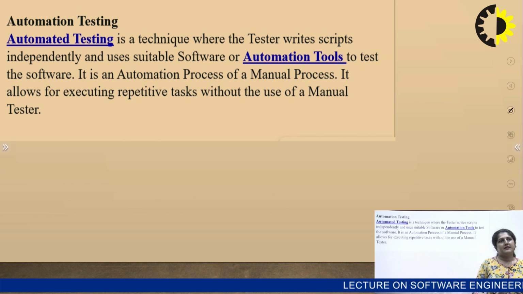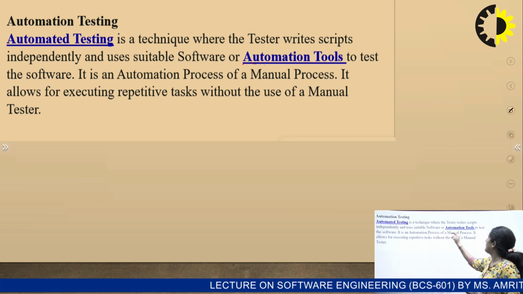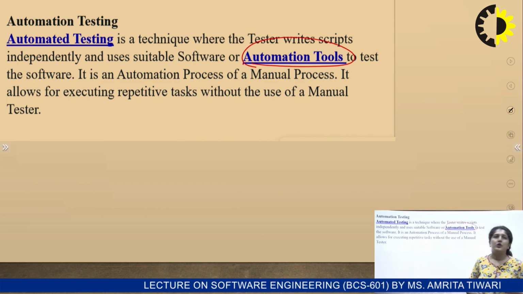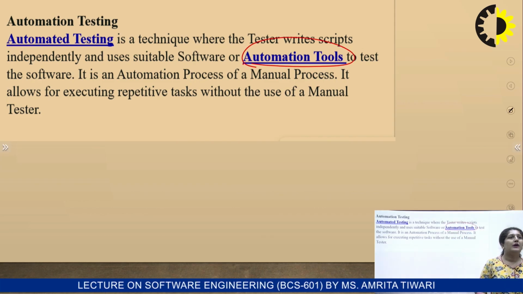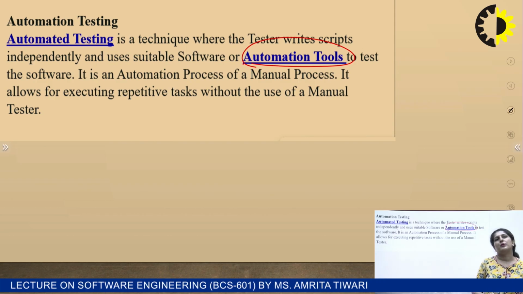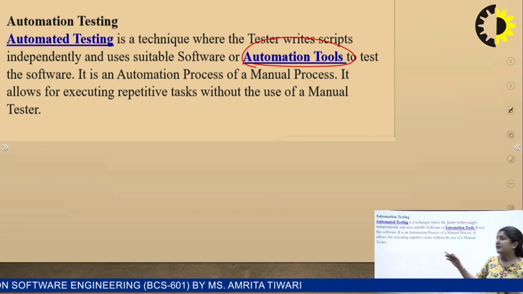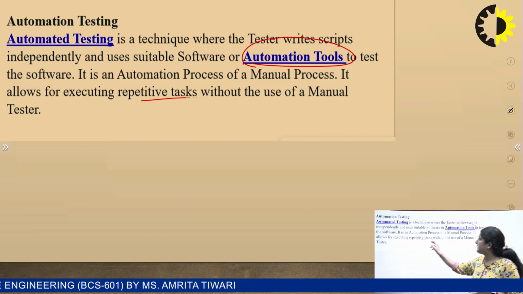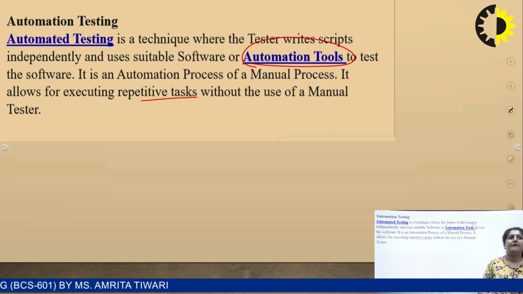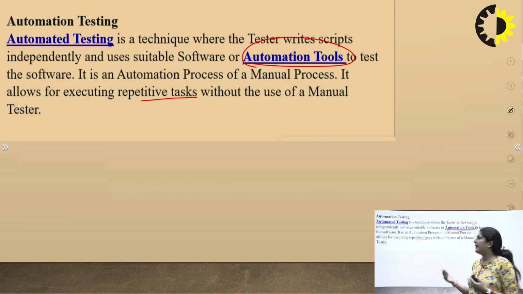Then automation testing, as I told you: here we need suitable software or an automation tool to test our software. It automates a manual process. It has one advantage, that we can repeatedly execute the task without the use of manual testers, so manpower is needed less, because we can repeatedly do one task several times.